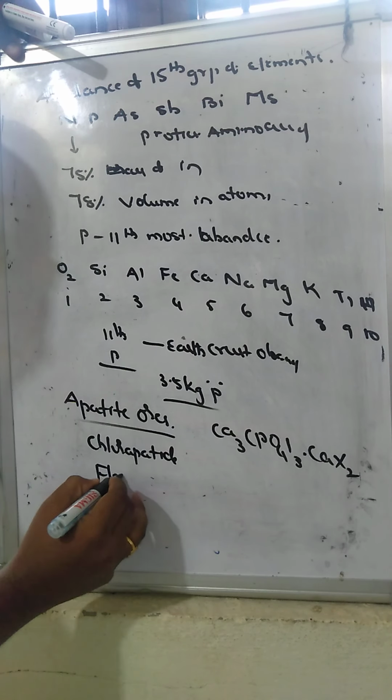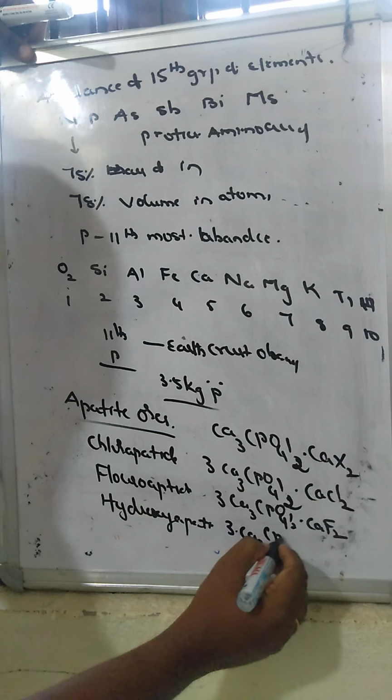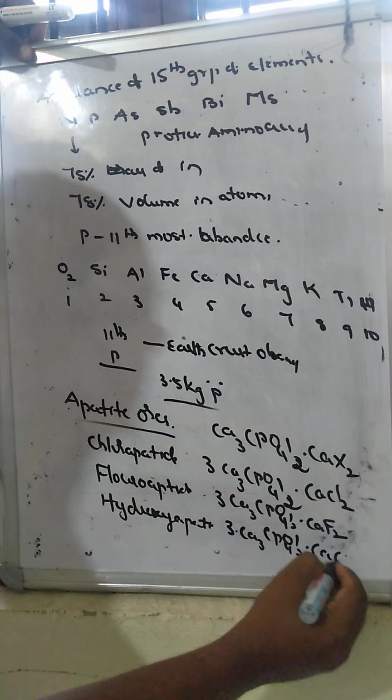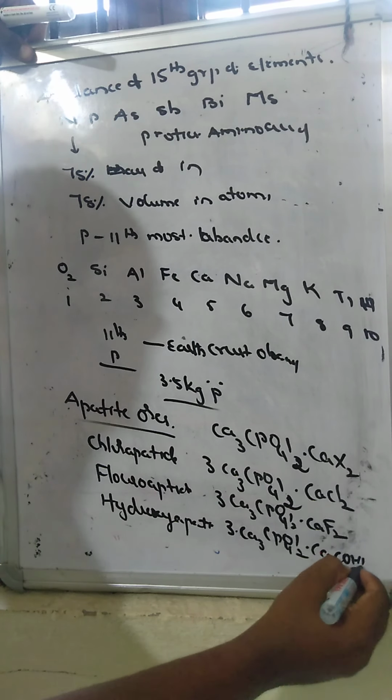3 moles of calcium phosphate consisting of calcium chloride. Fluorapatite means 3 moles of calcium phosphate associated with calcium fluoride. Hydroxyapatite means 3 moles of calcium phosphate and calcium hydroxide. So that means what?